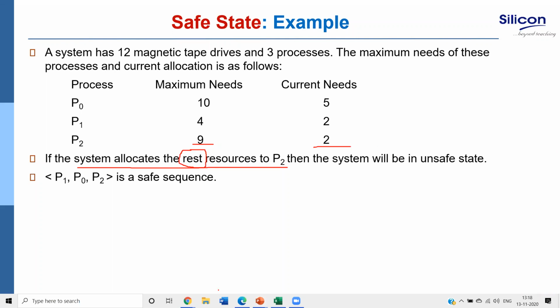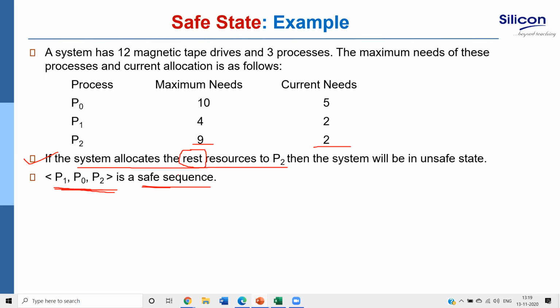But if I allocate to P1, P1 will definitely finish. Once it finishes, whatever it has held, it will return. This 4 it will return, I may give it to P0, and P0 will return this 10. Then I can give to P2 and satisfy all three. So from this I can see P1, P0, P2: if I allocate in this order, it is a safe sequence. But in the first case, if I allocate to P2, it may lead to an unsafe state. Correct? So what did you understand here: does unsafe mean deadlock?